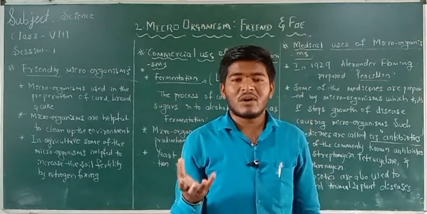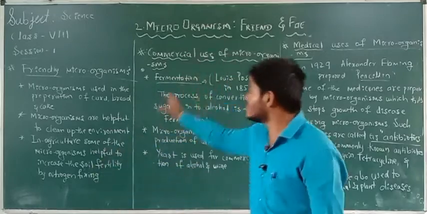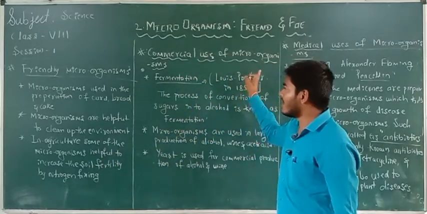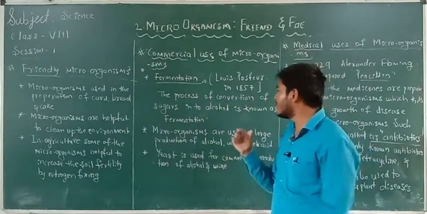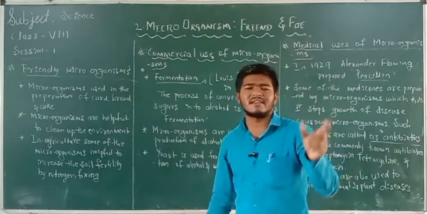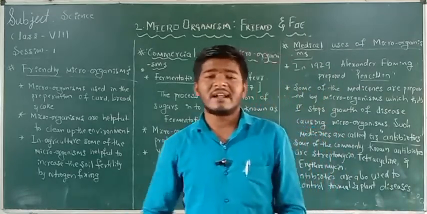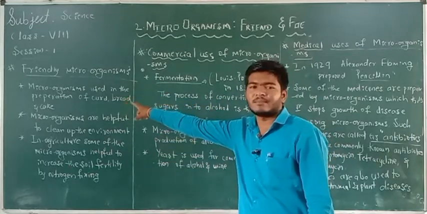So why? Because nowadays it is very useful. That is one of the commercial uses of the microorganisms. What is fermentation? The process of conversion of sugars into alcohol is known as fermentation. In every sanitizer we are using nowadays, that contains alcohol. The alcohol is one of the products of microorganisms.